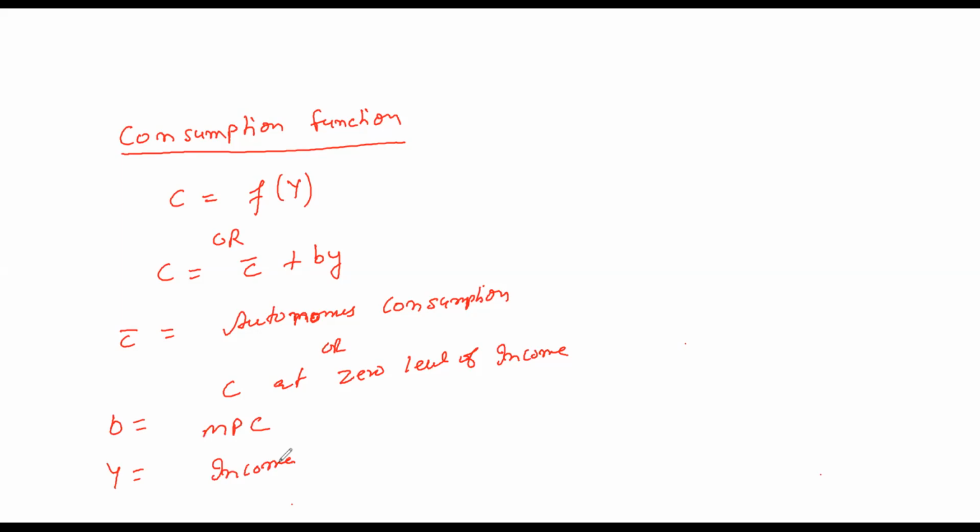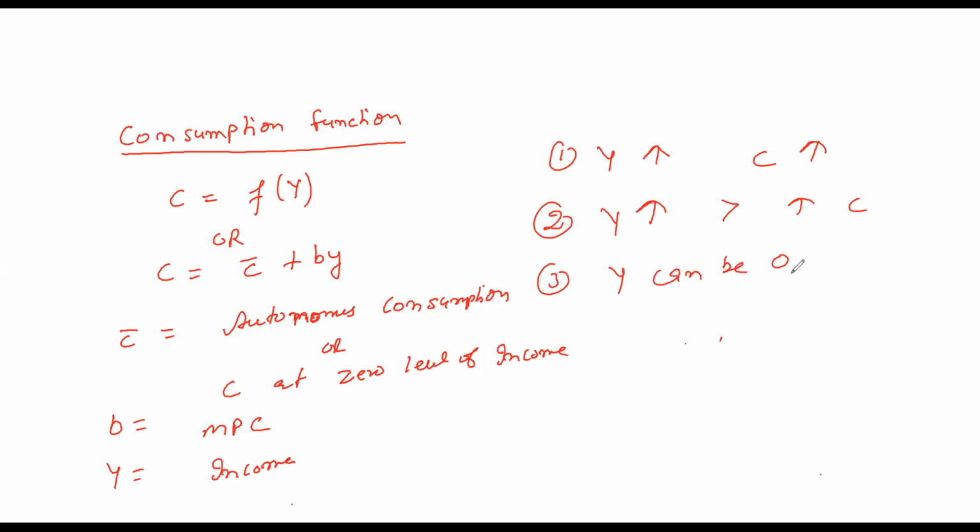So consumption function means it always depends on the level of income. If the level of income increases, consumption also increases. Income can be zero, but consumption can't be zero.